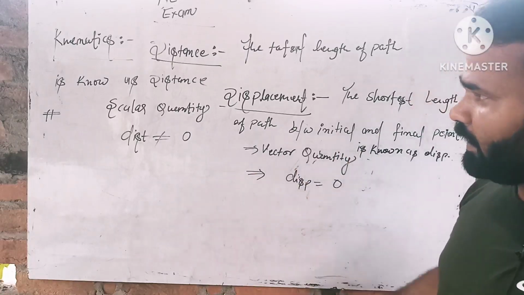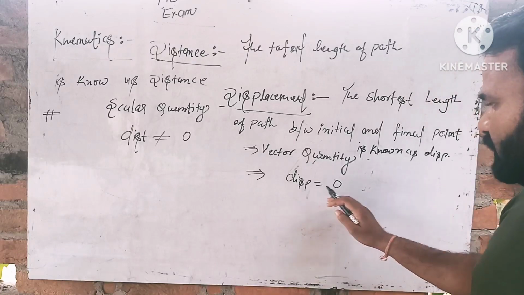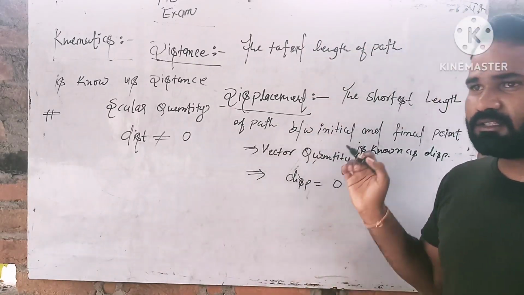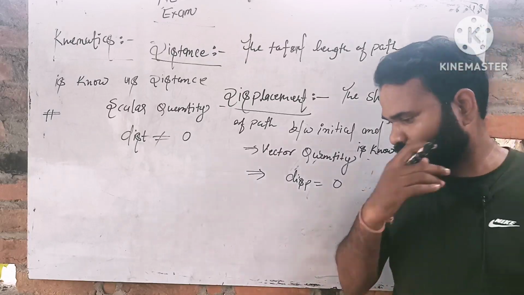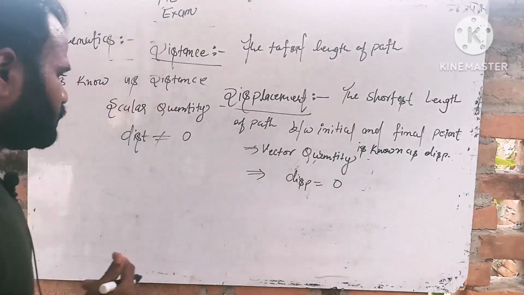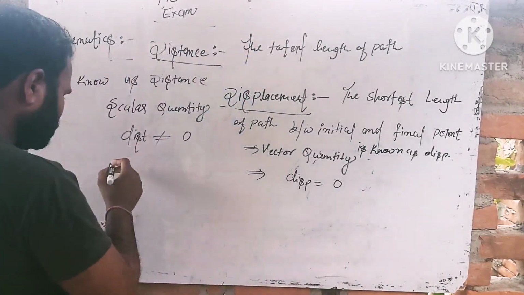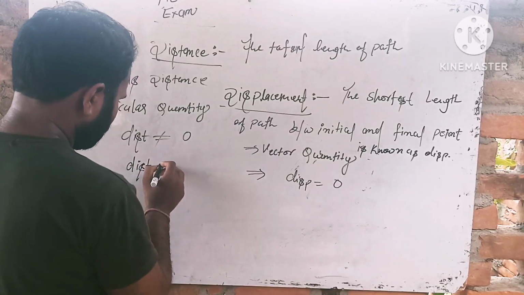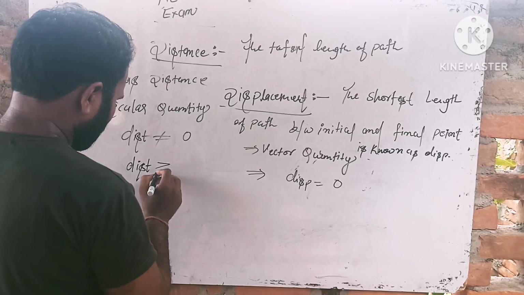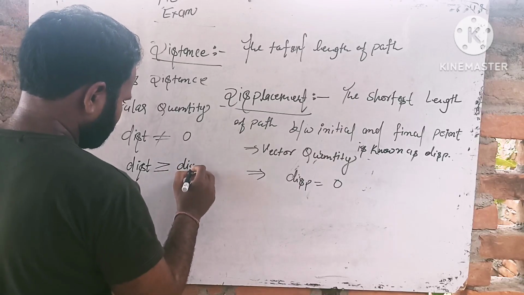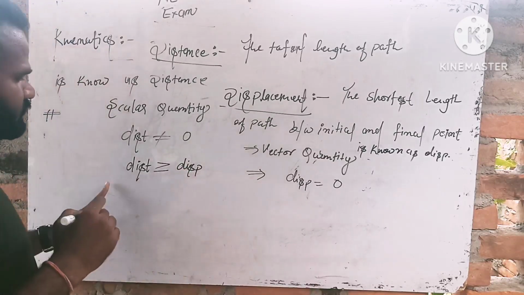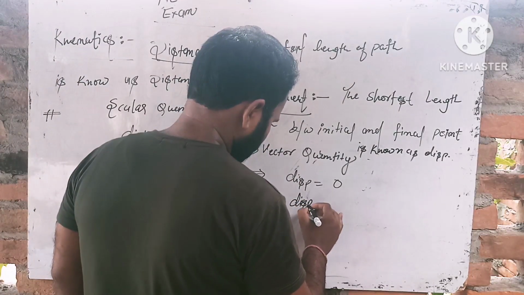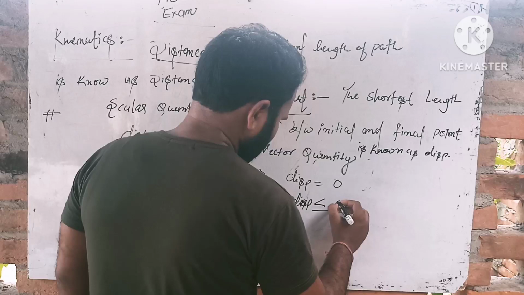Displacement is a vector quantity and distance is a scalar quantity. Displacement can be 0, but distance will not be 0. Understood? Okay students, distance is greater than or equal to the displacement, and displacement is less than or equal to the distance.